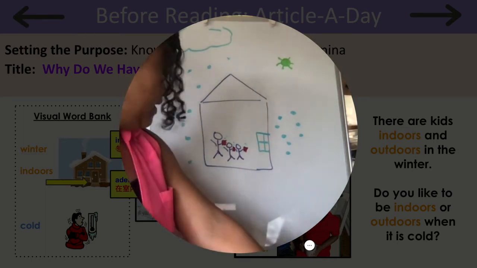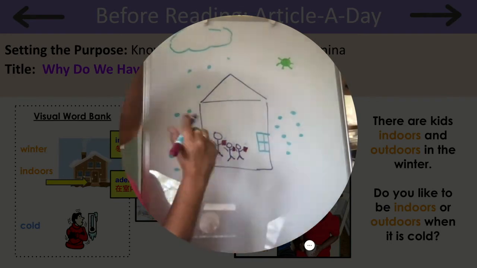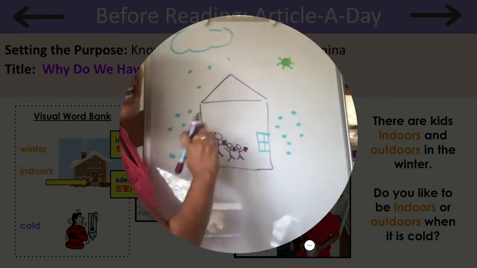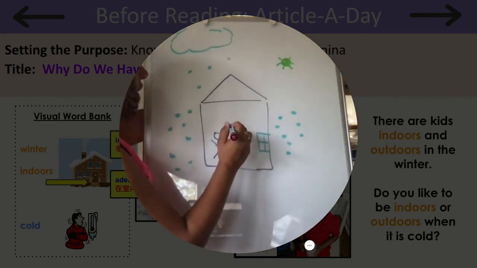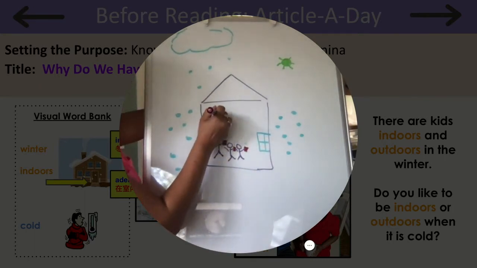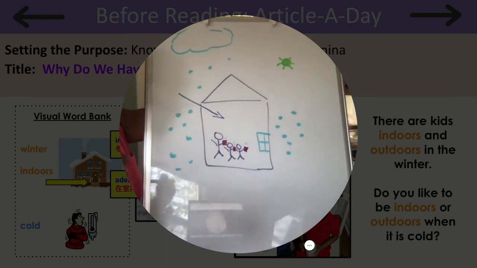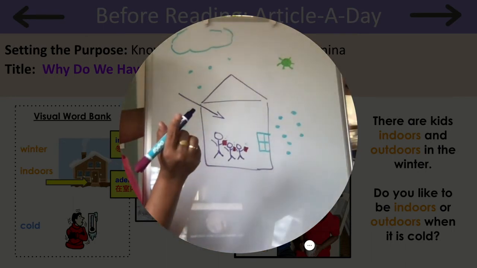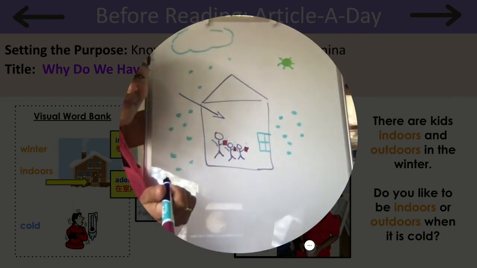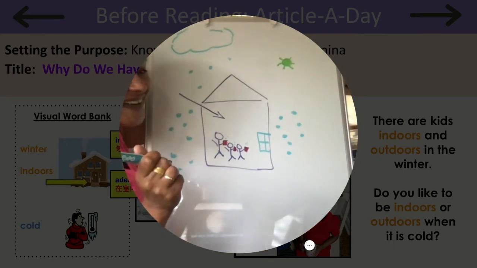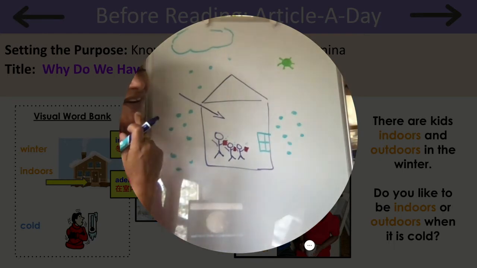So what are we doing? Well, we are indoors. So I'm going to label this indoors. And how do we spell indoors? Can you help me? It's in your word bank. What's that first sound we hear?